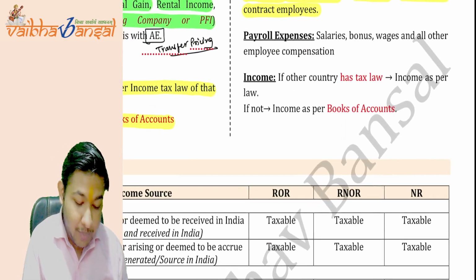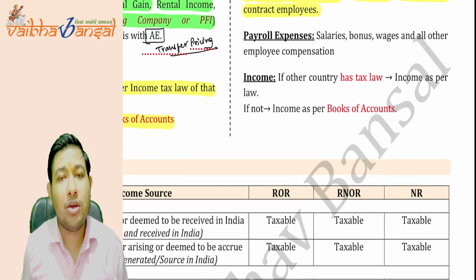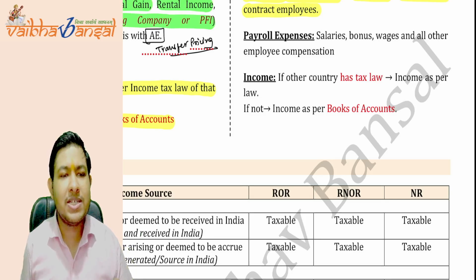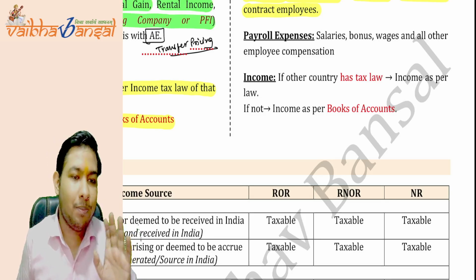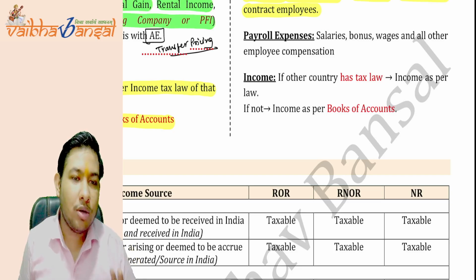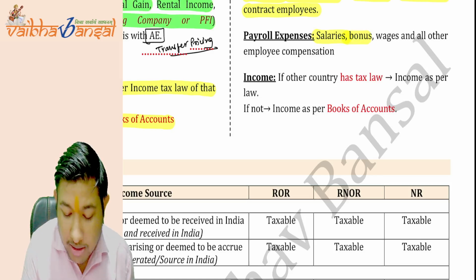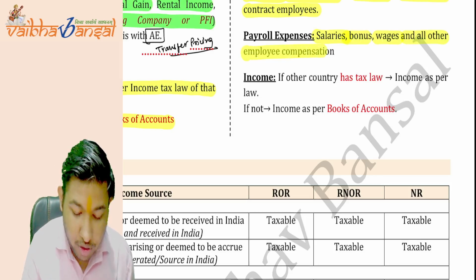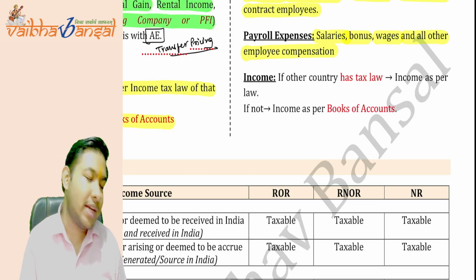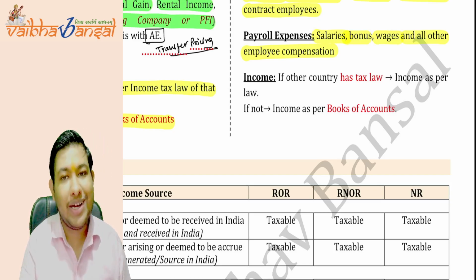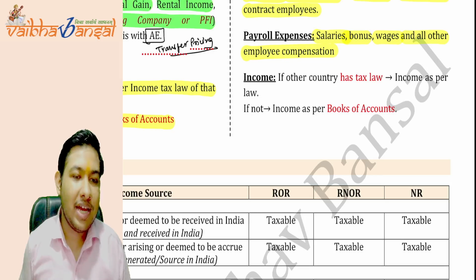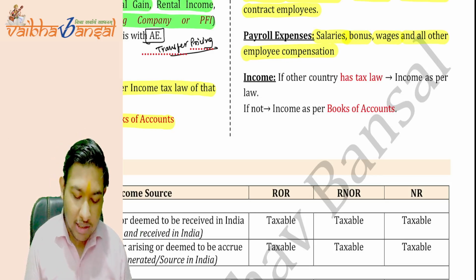Okay. Now, payroll expenses include the salary, bonus, wages, and all other employee compensation. Every other employee compensation expenditure will be covered under payroll expenses. Is this clear?